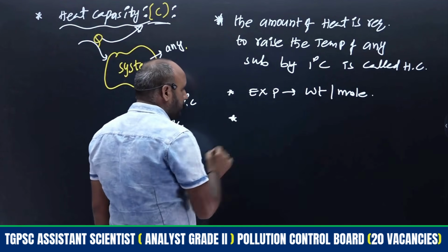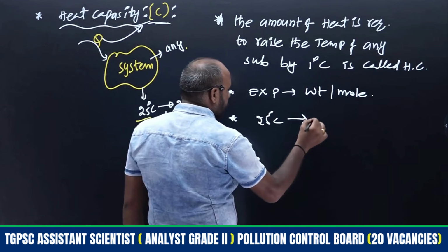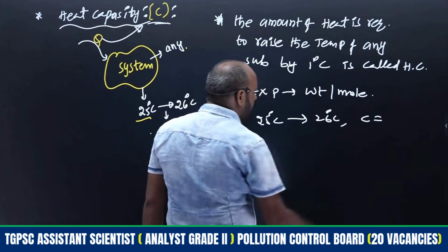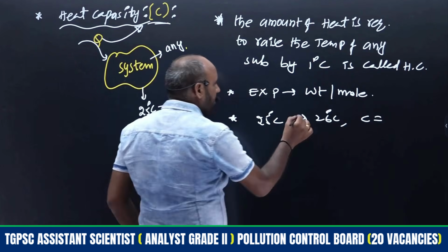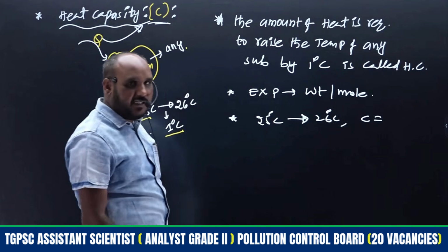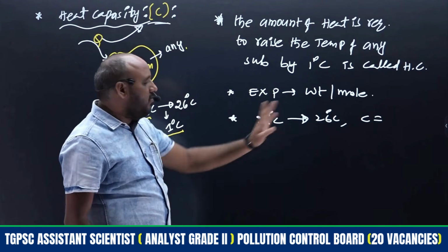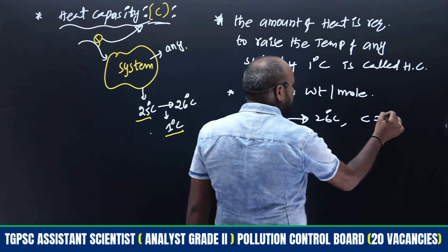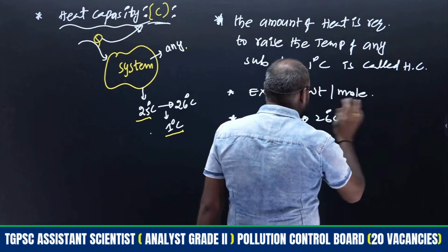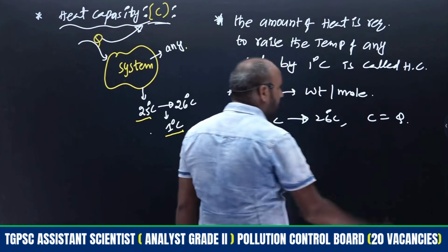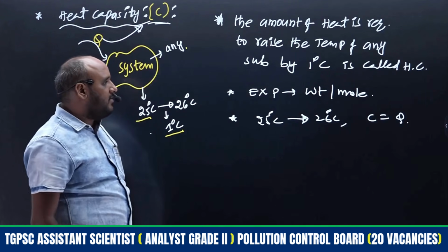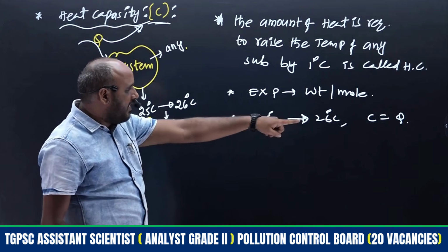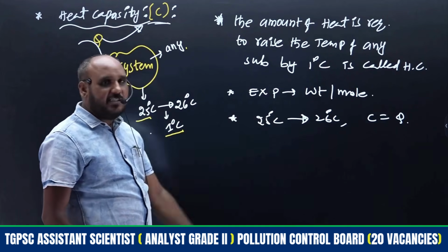We'll see. The system is going from 25 degrees centigrade to 26 degrees centigrade. So C is equal to how much heat is required to raise it by 1 degree centigrade. For 25 to 26, what is the heat capacity? For 1 degree centigrade, C is equal to Q only. C is equal to Q, right?